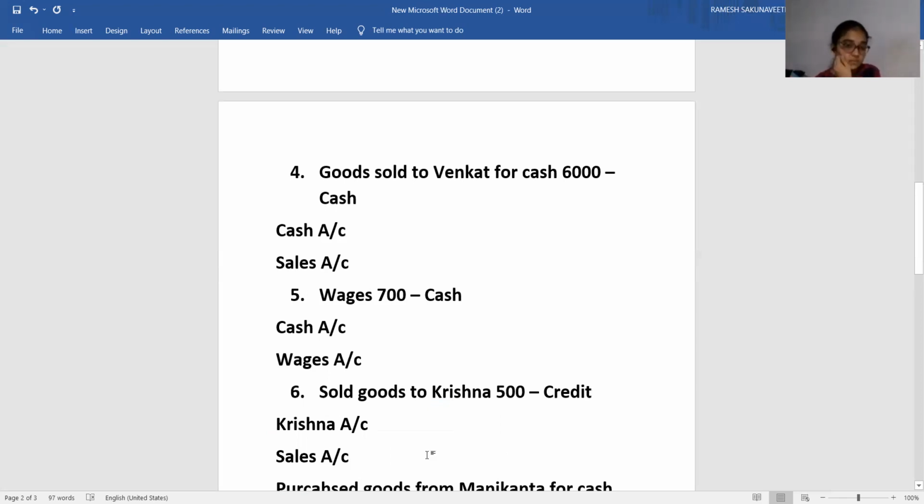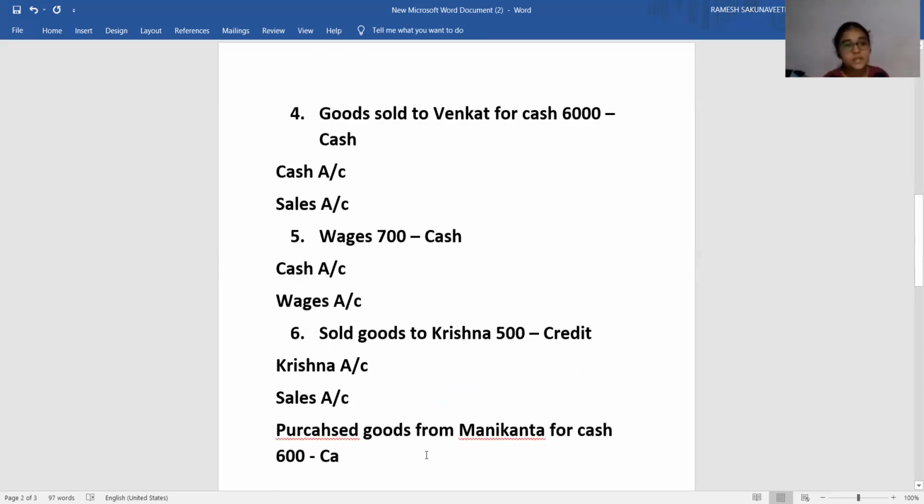Okay. Are you able to understand? So what we are doing is, first of all, some transactions we have taken. In those transactions, we have identified whether it is a cash transaction or credit transaction, so that we can identify two accounts which are influenced by the transaction.